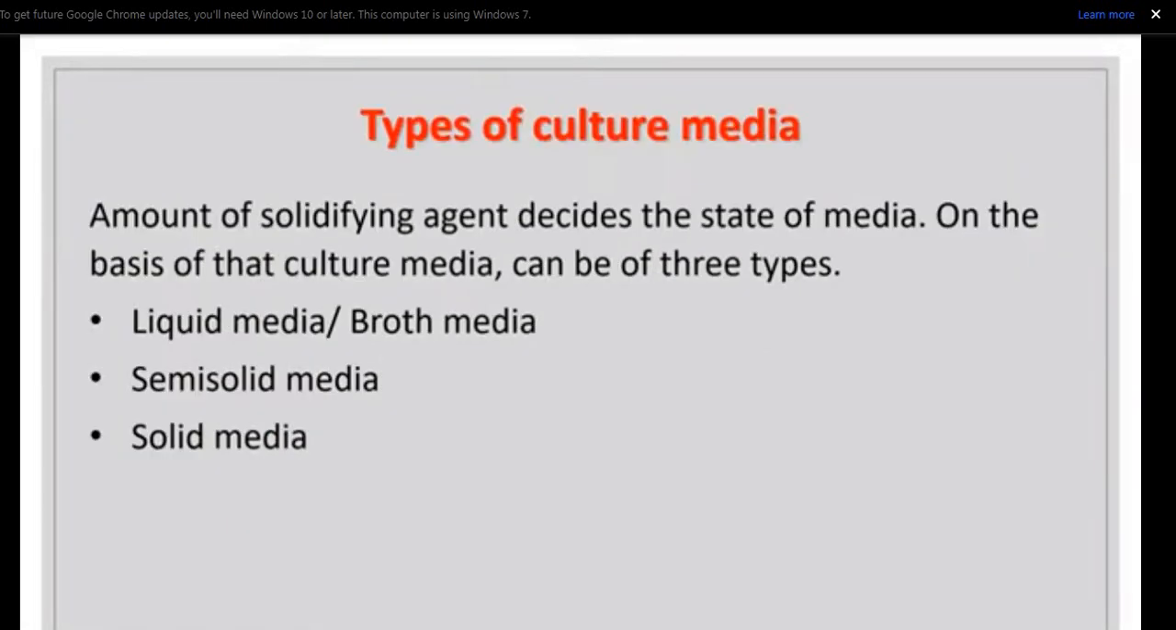And now, types of culture media. The amount of solidifying agent decides the state of the media. On the basis of that, culture media can be of three types. First is liquid media, also known as broth media. Another is semi-solid media, and then solid media.